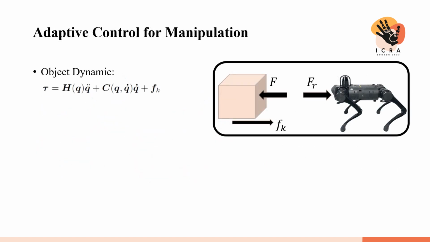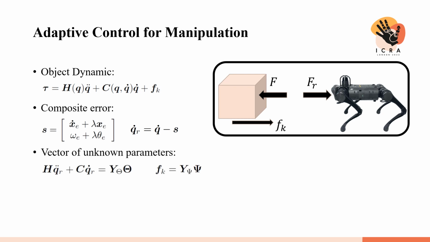To elaborate on the adaptive controller, first consider the object dynamic, which also contains the friction force. Then we define the composite error S as a combination of position error and velocity error. Therefore, the reference velocity q_r dot is defined based on the robot velocities and composite error. By these definitions, we can present the object's dynamic as a matrix of known parameters Y and a vector of unknown parameters theta. This formulation can also apply to the friction force Fk as well.